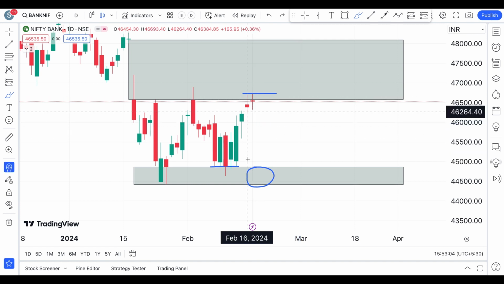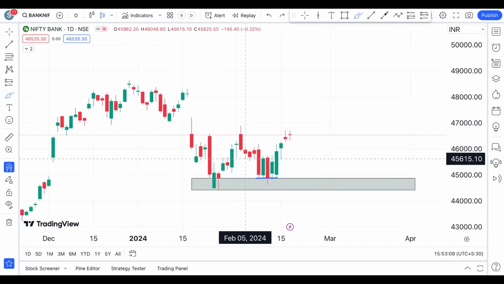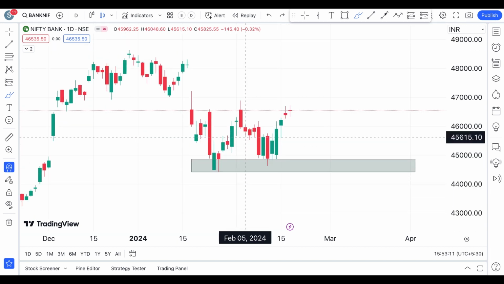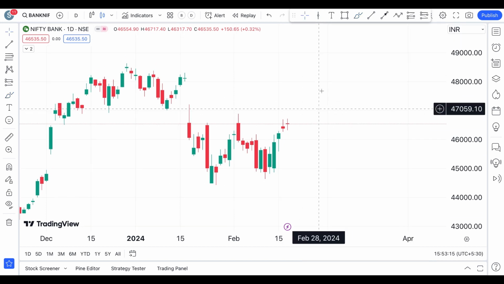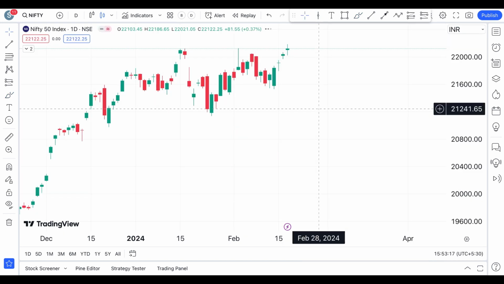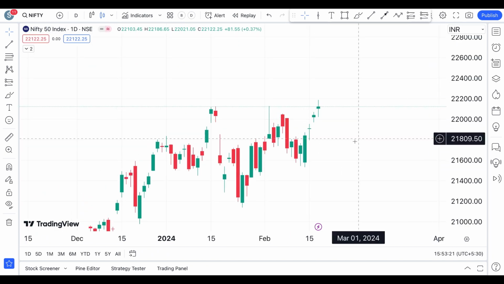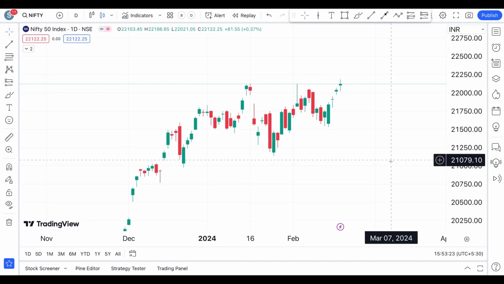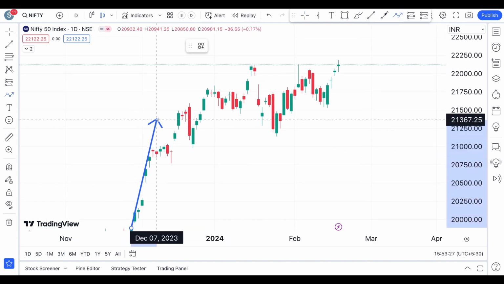All right, so I hope you have understood the key important levels and the elements behind the Bank Nifty's daily chart. And now let's remove all these drawings and see how Nifty is looking. So here we have quickly changed our chart to the Nifty. And as you can see here, starting from the swing analysis, let's quickly do that. Let's start somewhere from there.